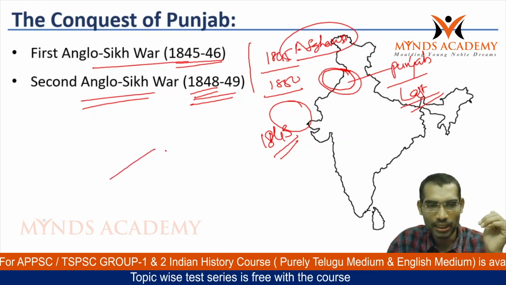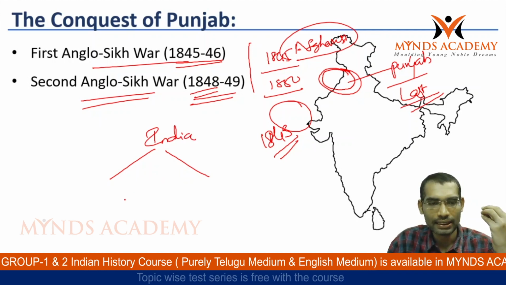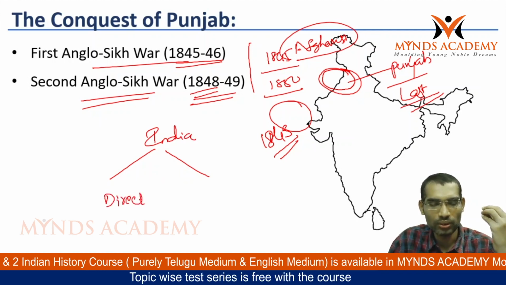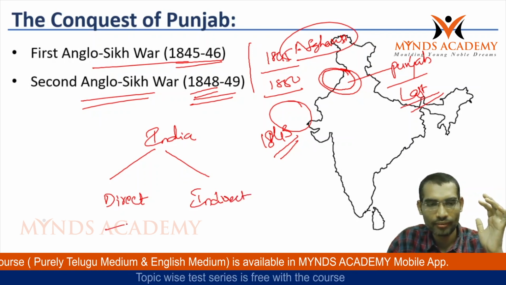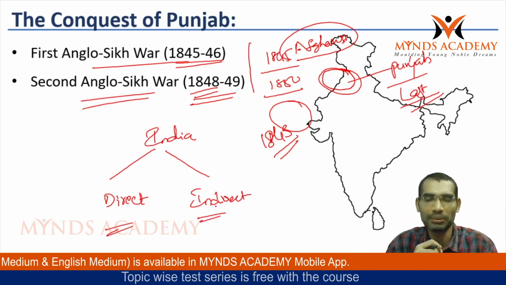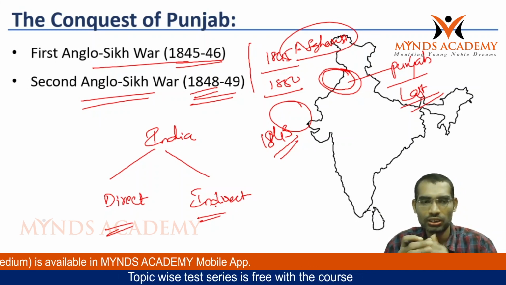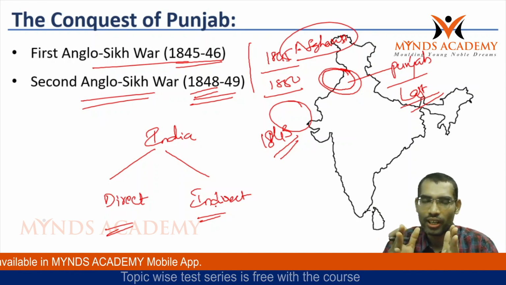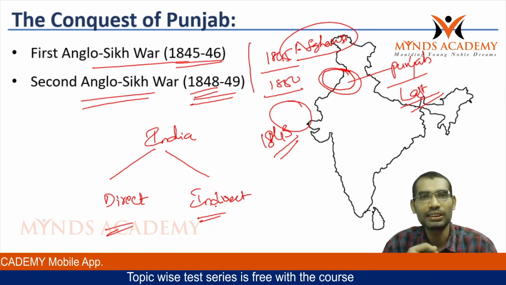So now they had become the masters of India. Some parts were under direct rule, some parts under indirect rule. So directly and indirectly the British started administering the entire Indian subcontinent. With this we are finishing the conquest of the Indian subcontinent by the British.